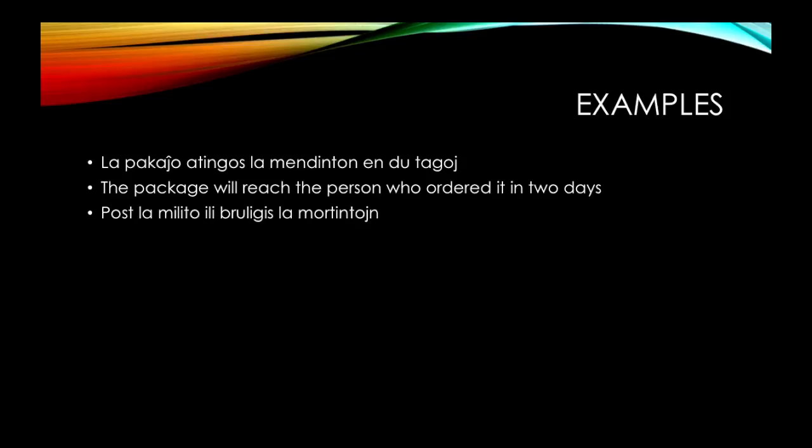Post la milito ili bruligis la mortintojn. After the war, they burned the dead. So mortintoj are people who died.